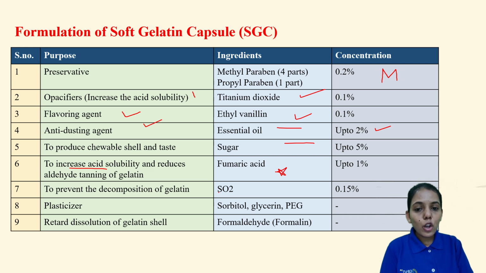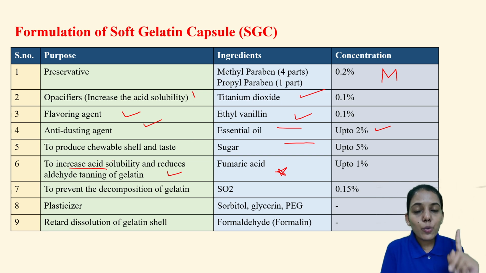So to increase the solubility and reduce the aldehydic tanning of the gelatin. Increasing the acid solubility means whenever a patient takes it, in the acid environment it has to get dissolved. So in order to increase the acid solubility, we are adding fumaric acid. Another important role of fumaric acid is that gelatin has the tendency to undergo aldehydic tanning. To prevent that tanning also, fumaric acid is added up to 1%.